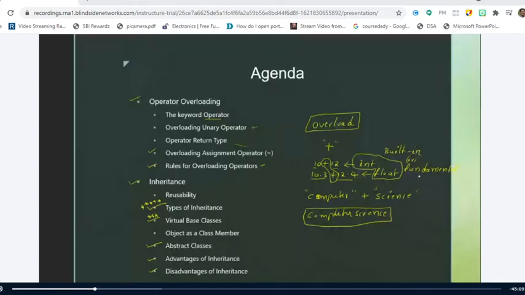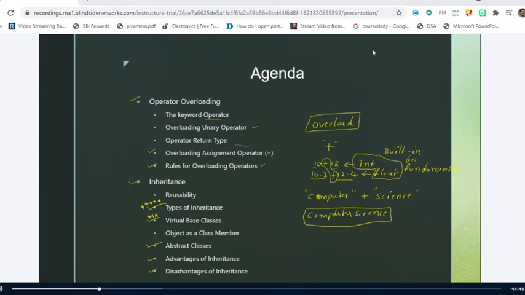String is neither a fundamental data type. We make use of character arrays to work with strings. So in such a case, we are making this operator work not only with the fundamental data types, but with other data types such as user-defined data types. This type of concept is supported by the object-oriented programming paradigm.